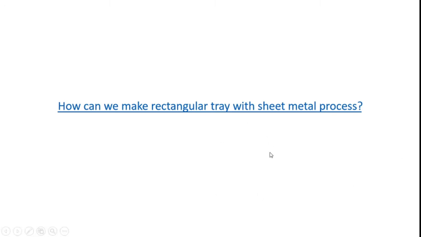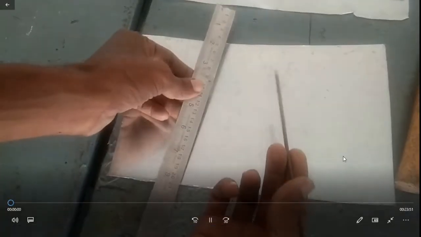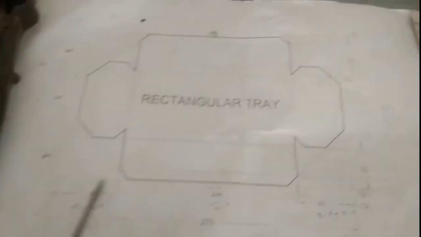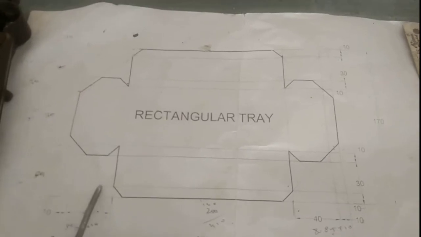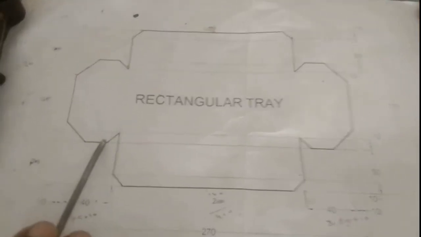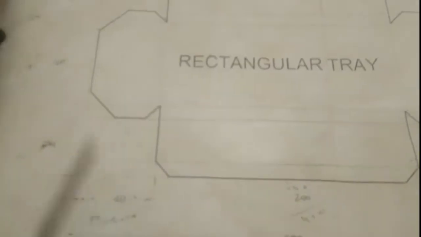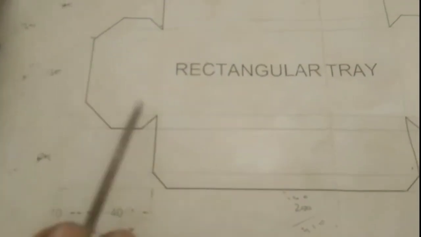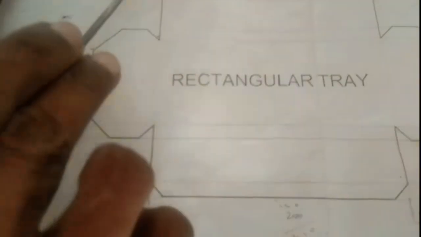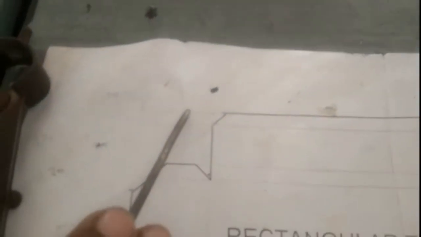Okay, how can we make a rectangular tray with the sheet metal process? Yes, initially the marking process is carried out by the operator. He utilizes steel rule and scriber for marking on the sheet metal raw material. Here a rectangular tray is available. The dimensions are as shown in this video. The 40 and 10 dimensions we should mark in vertical manner. Yes, the 10 mm, after that 40 mm, after that again 10 mm. Likewise, the horizontal dimensioning is also required.